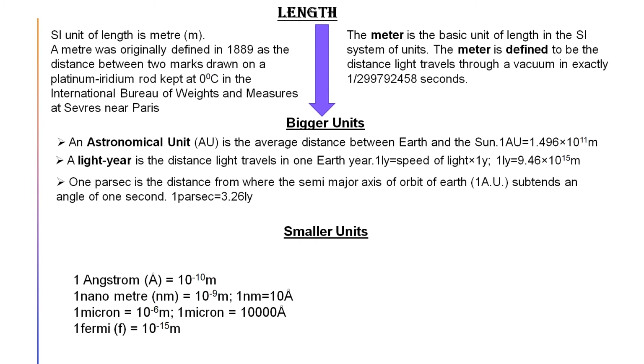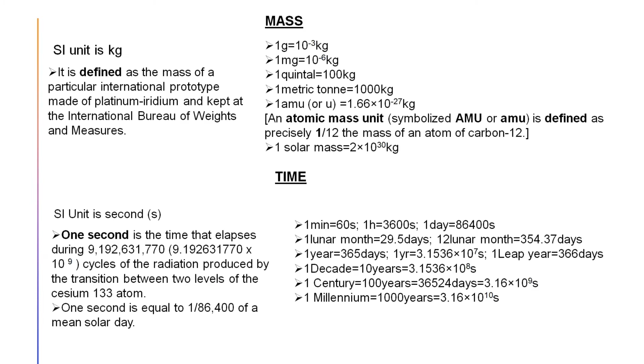Now we'll go to the next part, where we have to find out another physical quantity, that is mass. Mass can be calculated by its SI unit kg. So how is this SI unit kg defined?